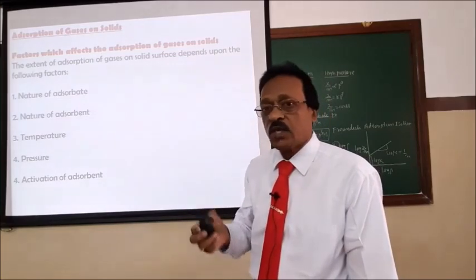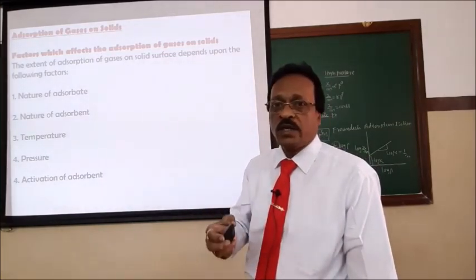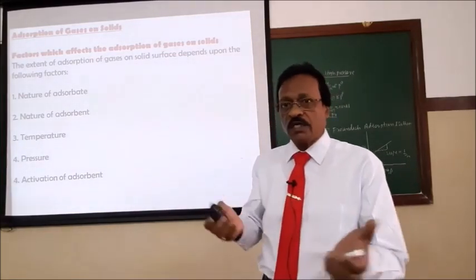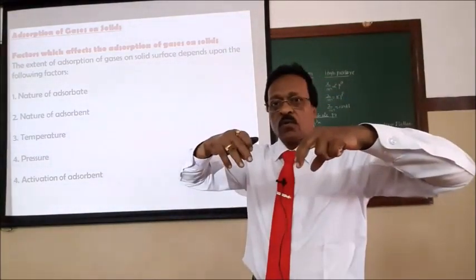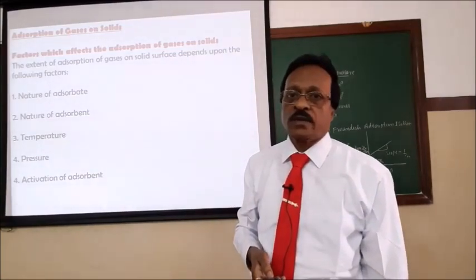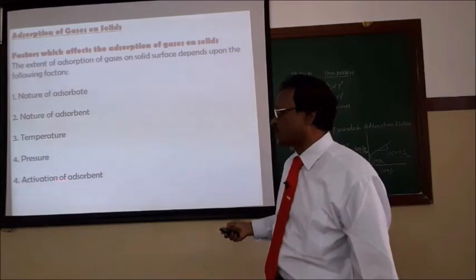Especially with animal charcoal, the capacity of adsorption can increase by treating with superheated steam. When the charcoal is heated with superheated steam, all the volatile impurities on the surface are removed. You get a more porous and larger surface area, so more will be the capacity of adsorption. Adsorption capacity can be increased by certain methods. They are called the activation of the adsorbent.